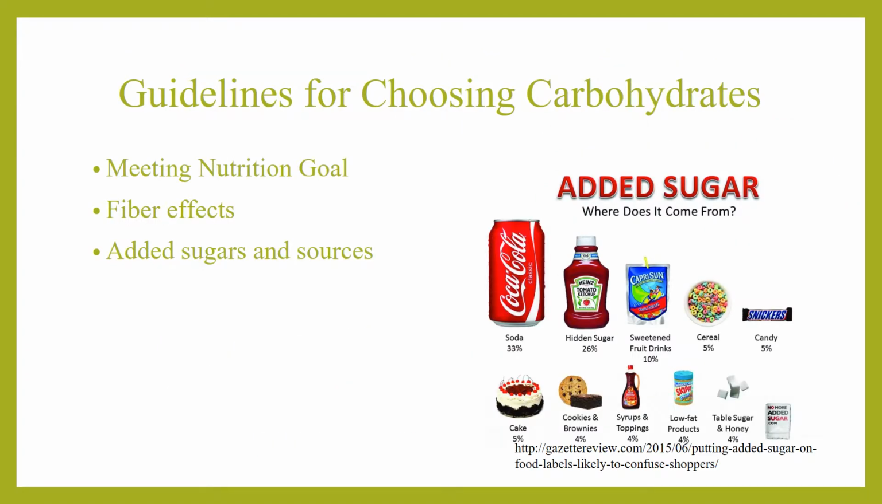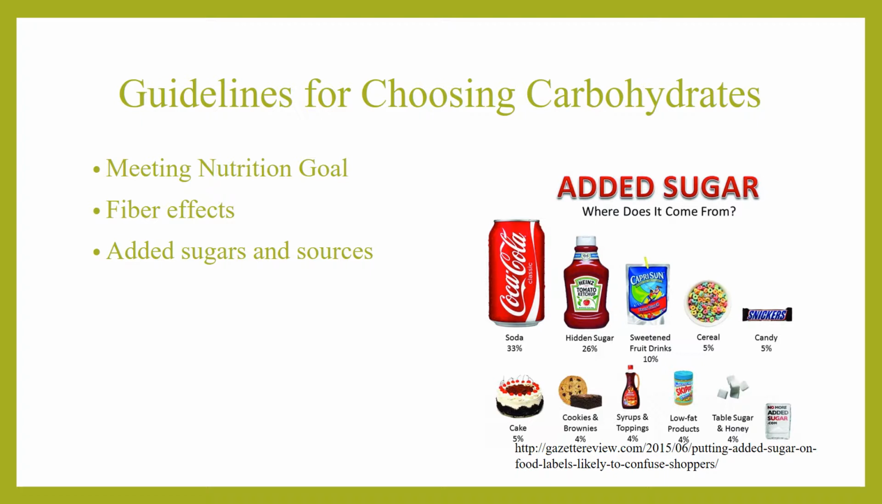Guidelines for choosing carbohydrates: to meet nutrition goals and guidelines, it is recommended to turn to a whole food plant-based diet. Fiber carries water out of the body. Too much fiber can cause dehydration and intestinal discomfort. Added sugars are sugars and caloric sweeteners that are added to foods. Reducing the intake of calories from added sugars is recommended.